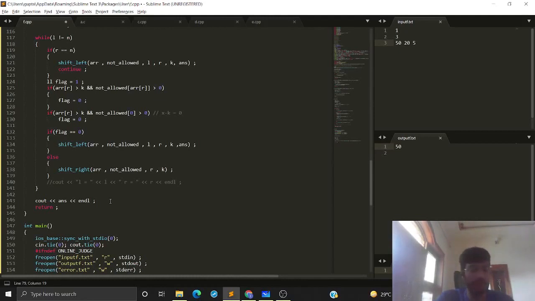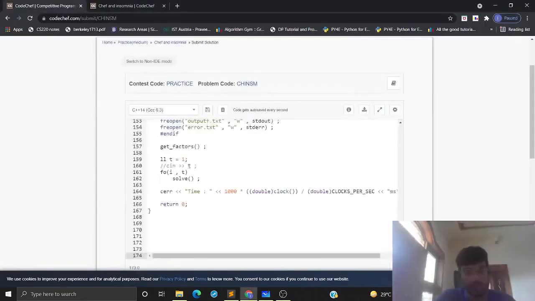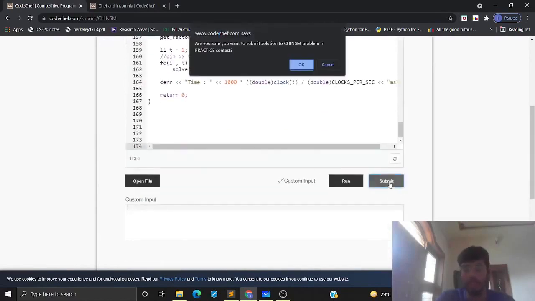Let's quickly go and submit this code. So this is the submission page of the problem. I'm just copying my code and submitting it.